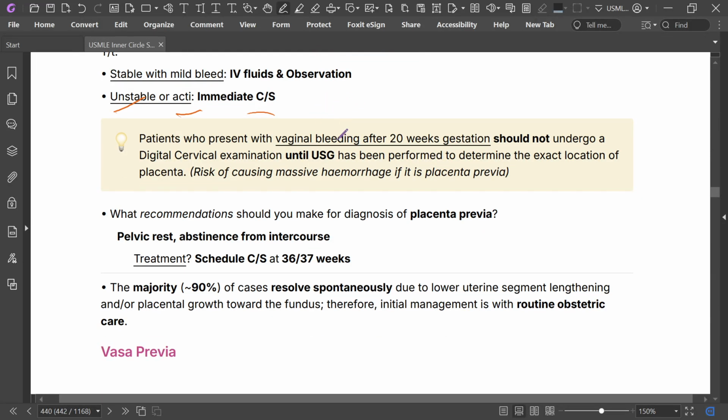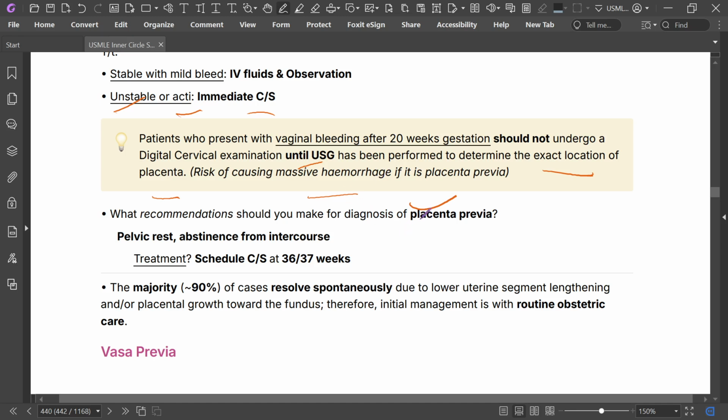A patient who presents with vaginal bleeding after 20 weeks of gestation should not have a digital cervical examination until ultrasound has been performed to determine the exact location of the placenta. There is a risk of causing massive hemorrhage if it is placenta previa.